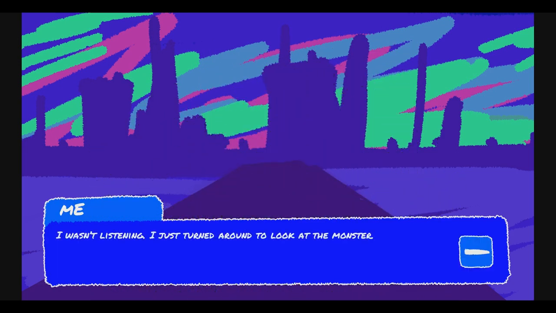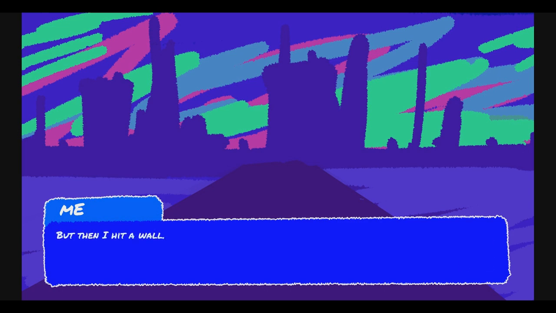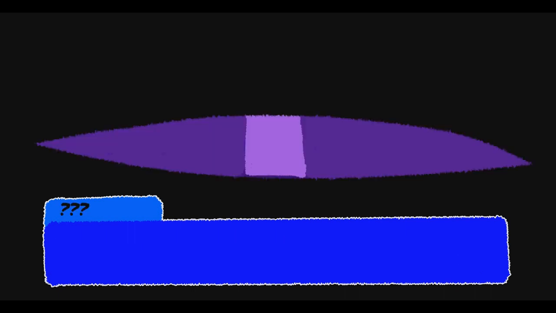I wasn't listening, I just turned around to look at the monster, but then I hit a wall. It hurt really bad. Hopefully I haven't lost my consciousness, but my problems got only worse from there.